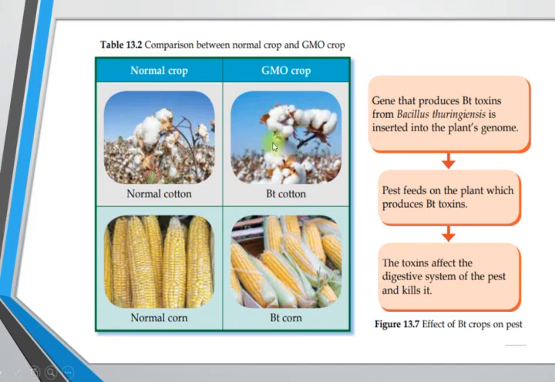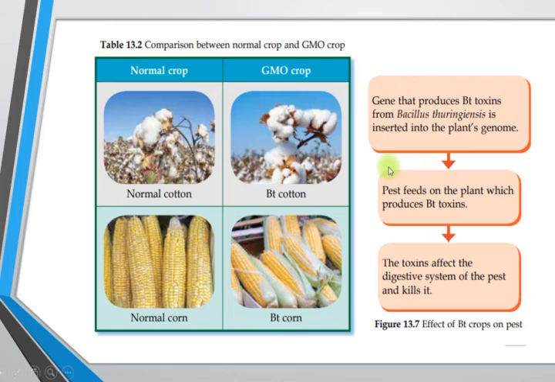Just now, BT refers to Bacillus thuringiensis. This is the normal cotton, and here is the BT cotton. So you can see the difference between the normal crop and the GMO crop. And here is the normal corn, and this is the BT corn.